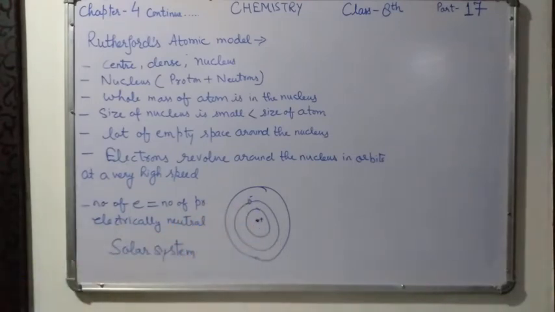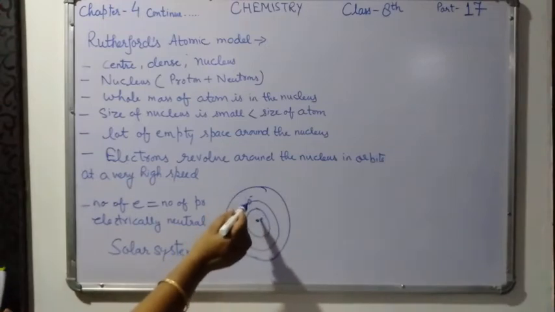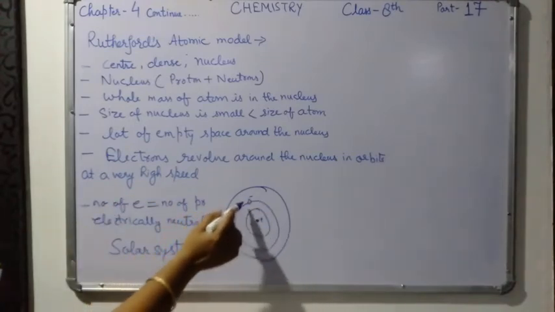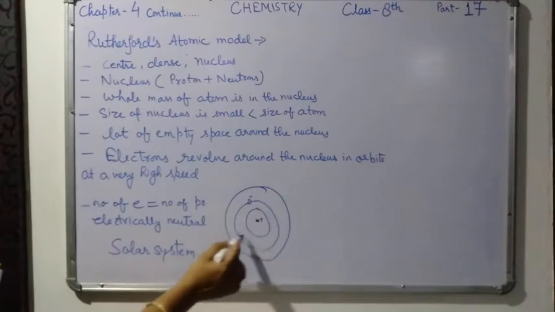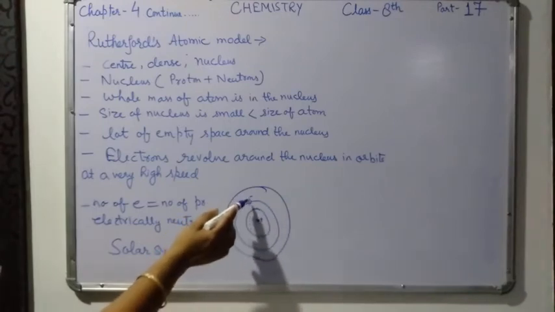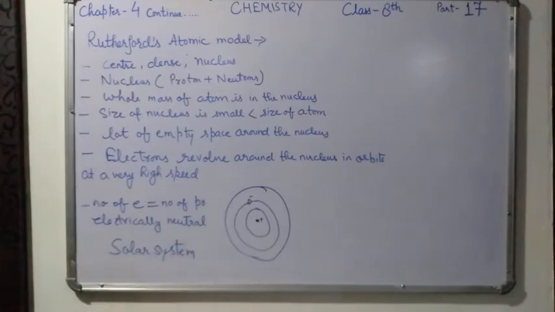So the loss of energy would slow down the speed of the electron, and at last the electron can fall into the nucleus.